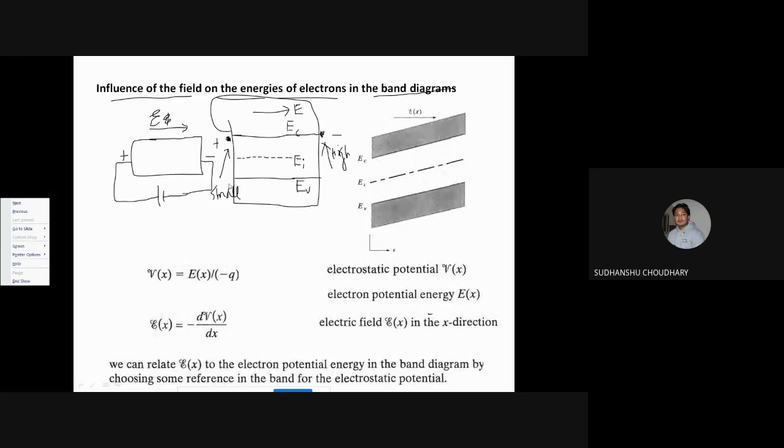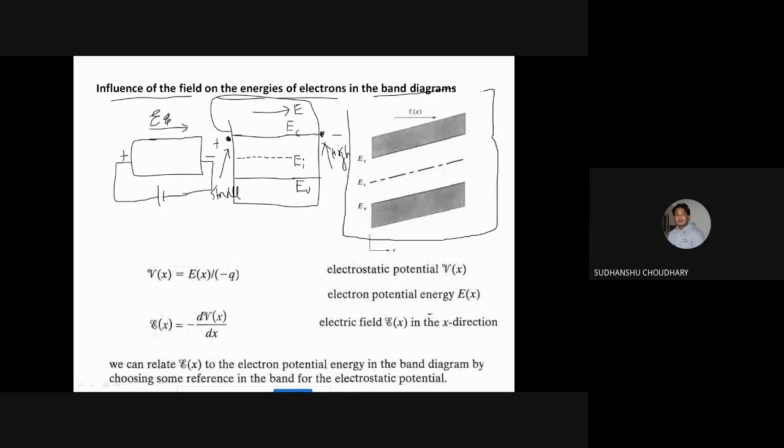Okay. Now that energy obviously can be related in the band diagram. In fact, the band diagram will now have a gradient because of this energy difference. Right. So the band diagram will have a gradient like this. For example, here.